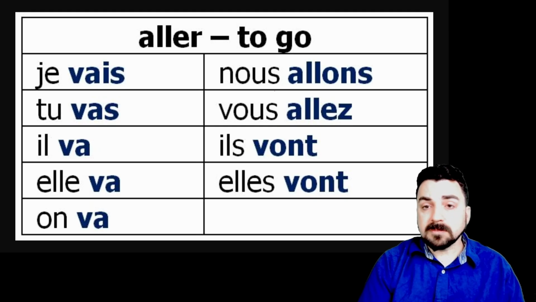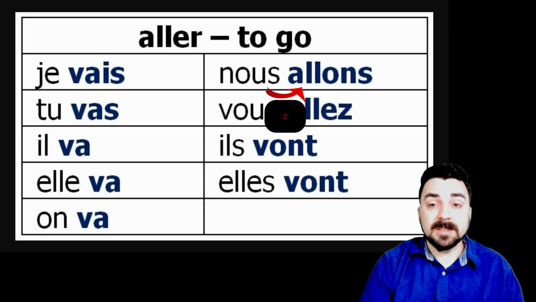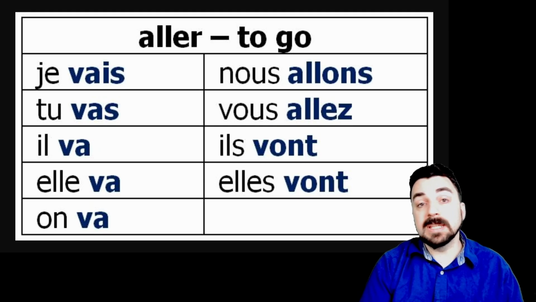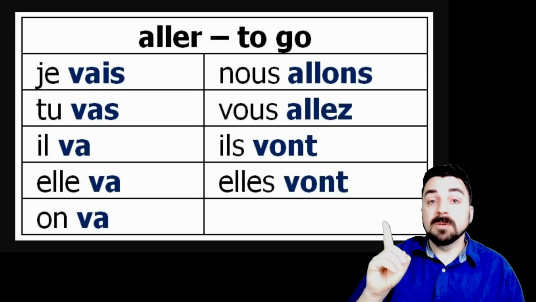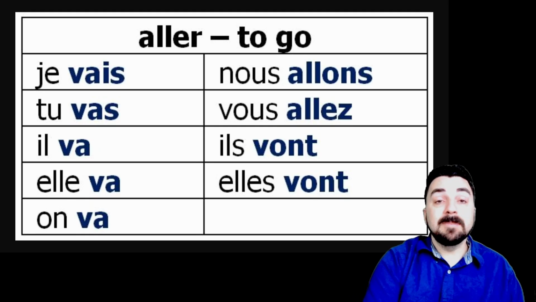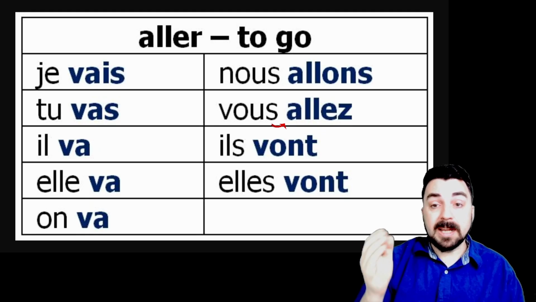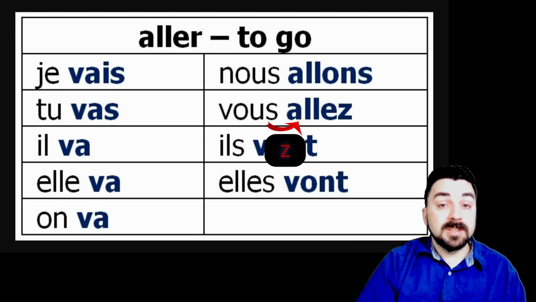Nous allons, you hear that little what we call a liaison, where we put the S and the A together, and we say nous allons. It makes the Z sound because that S kind of goes into the A, and it goes nous allons. Same thing with vous, you guys, y'all. Nous is we, I'm sorry.